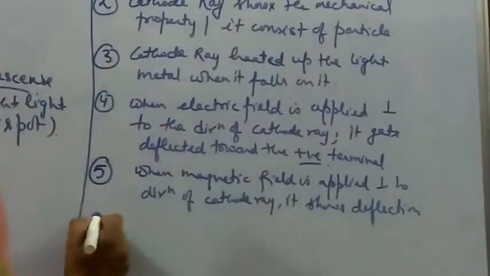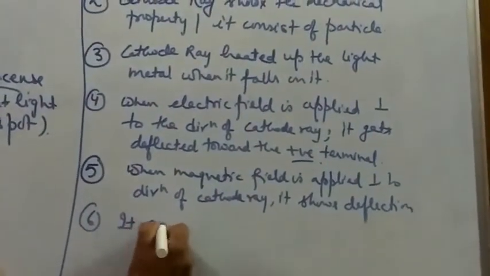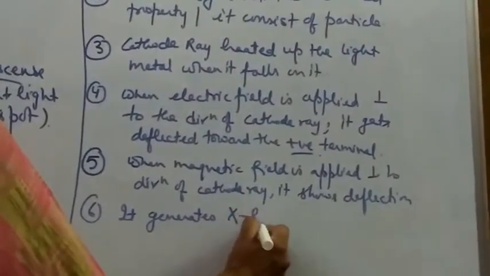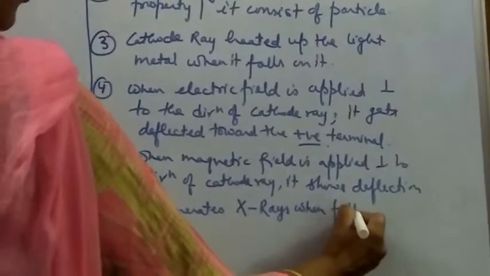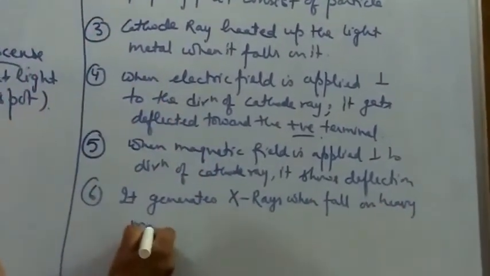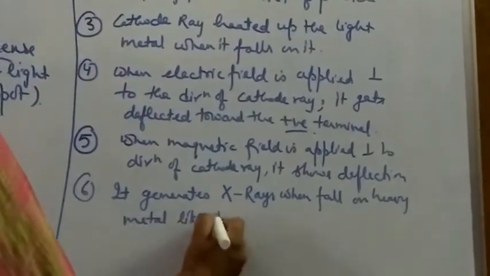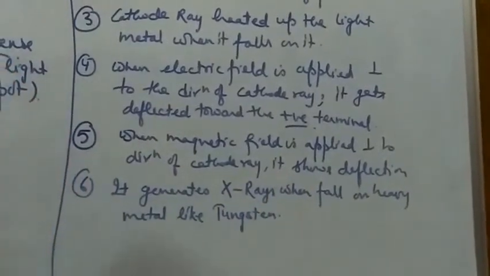Now next is that cathode ray generates X-rays when it falls on heavy metals like tungsten. So when it falls on the heavy metal, it will just generate X-rays.